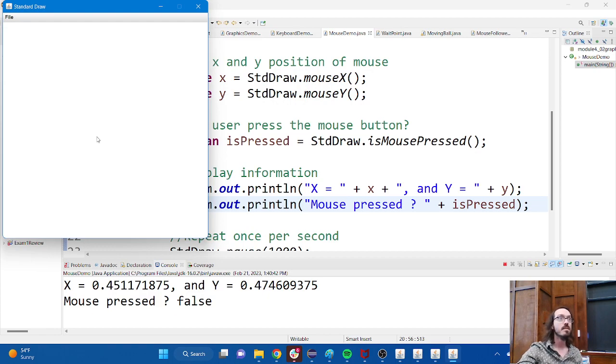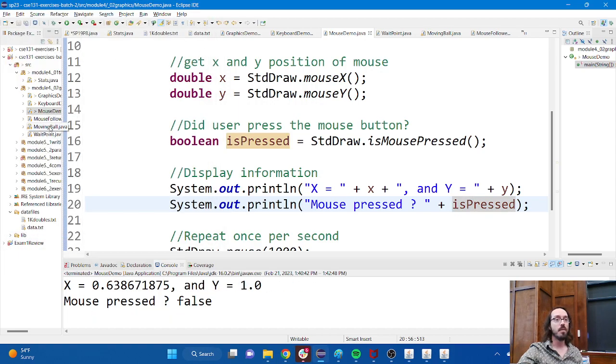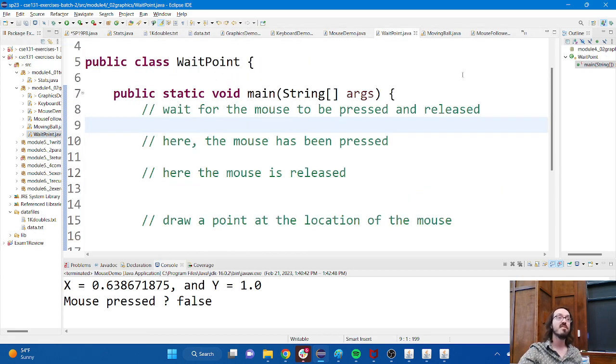Does that make sense? Any questions? We're going to do an exercise next, but before we do that, any questions about what's going on here? There's a lot of cool stuff you can do with this, a lot of fun stuff. I want to take a look at, I think, the WeightPoint exercise.